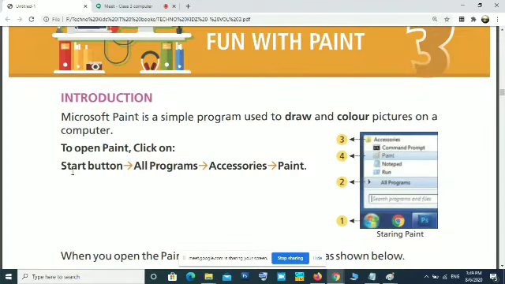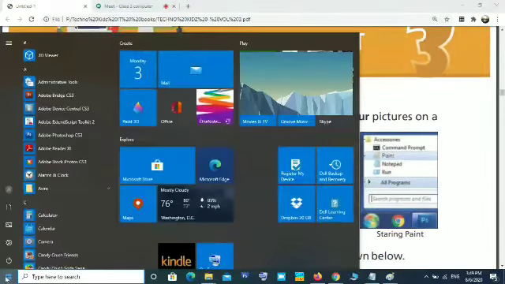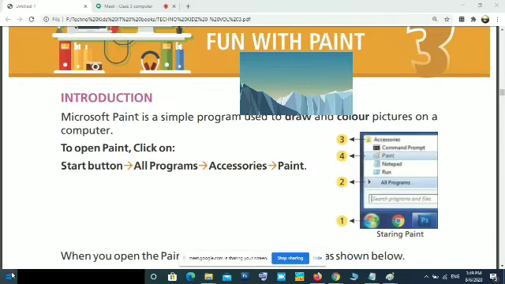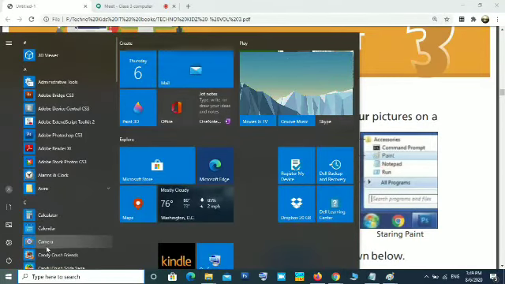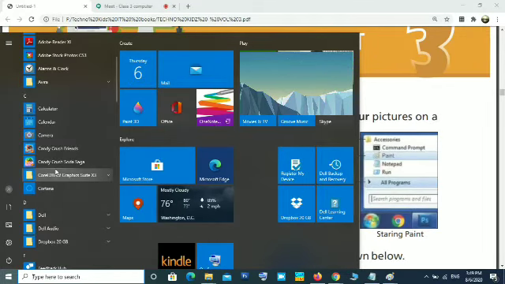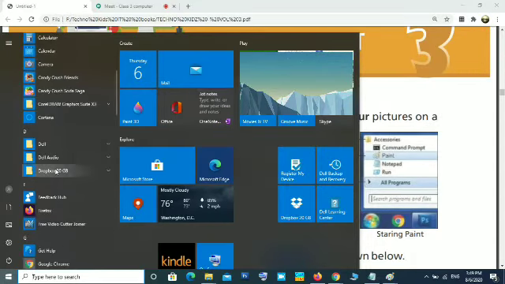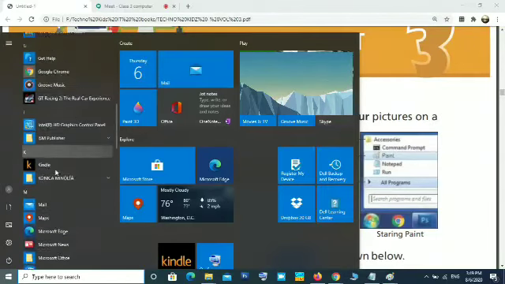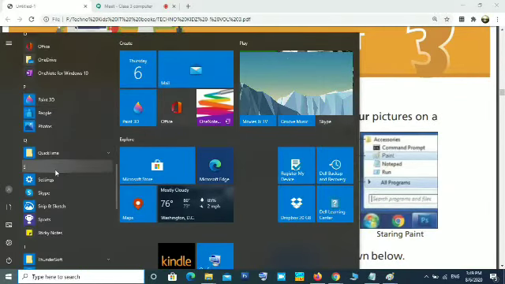Now to open Paint, click the Start button. Now you will see all programs. This is Windows 10, so there will be some difference. In Windows 7, when you click the Start button, you can see all programs. But in Windows 10, all programs will be immediately displayed. No need to click on all programs. But in Windows 7, you have to move to the all programs menu, and then you can see all the programs in your computer.